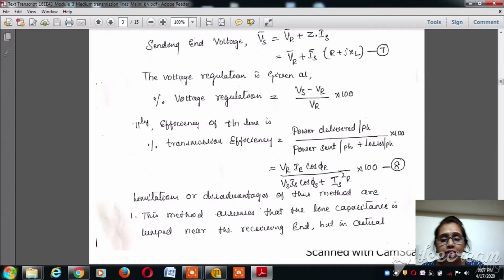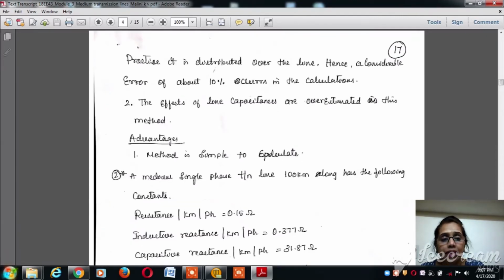Now the limitations or disadvantages of this method of performance analysis using the end condenser method are: this method assumes that the line capacitance is lumped near the receiving end, but in actual practice it is distributed over the line. It is only an assumption that we make to calculate the effect of the capacitance in this performance analysis. So we have considered that the total line capacitance is lumped at the receiving end.